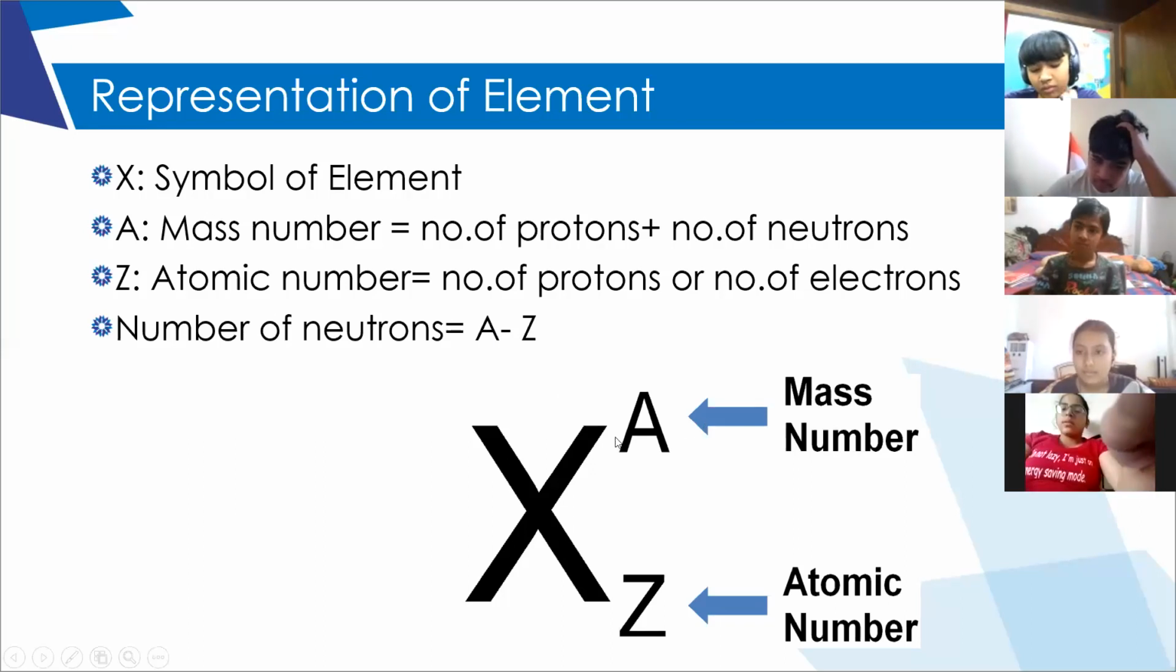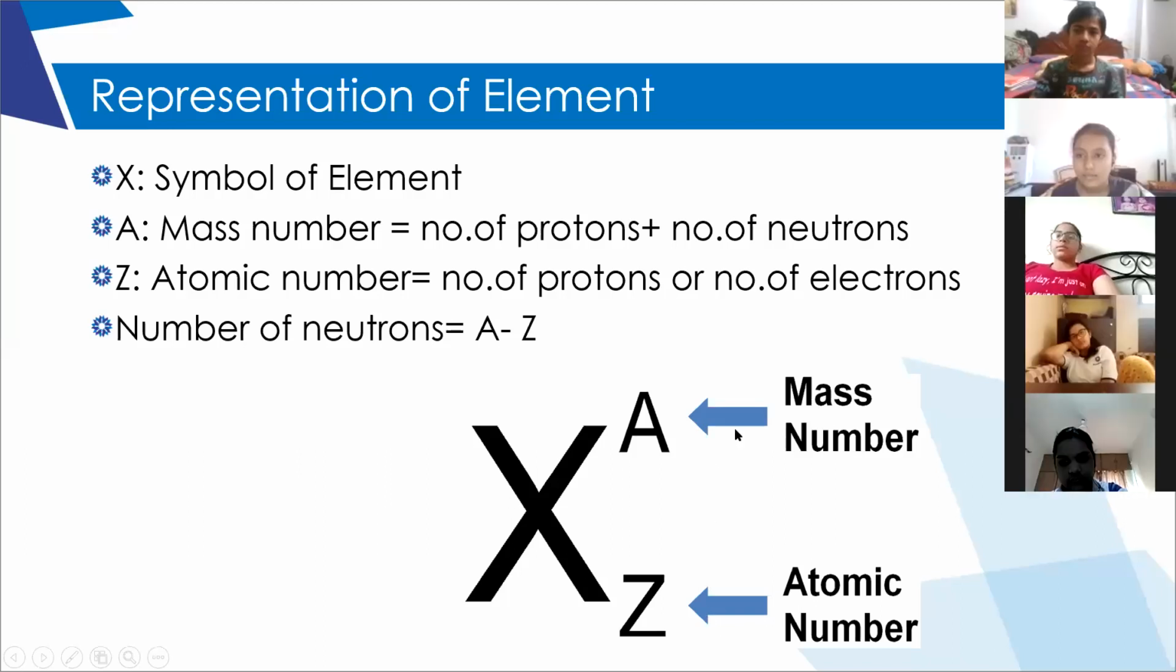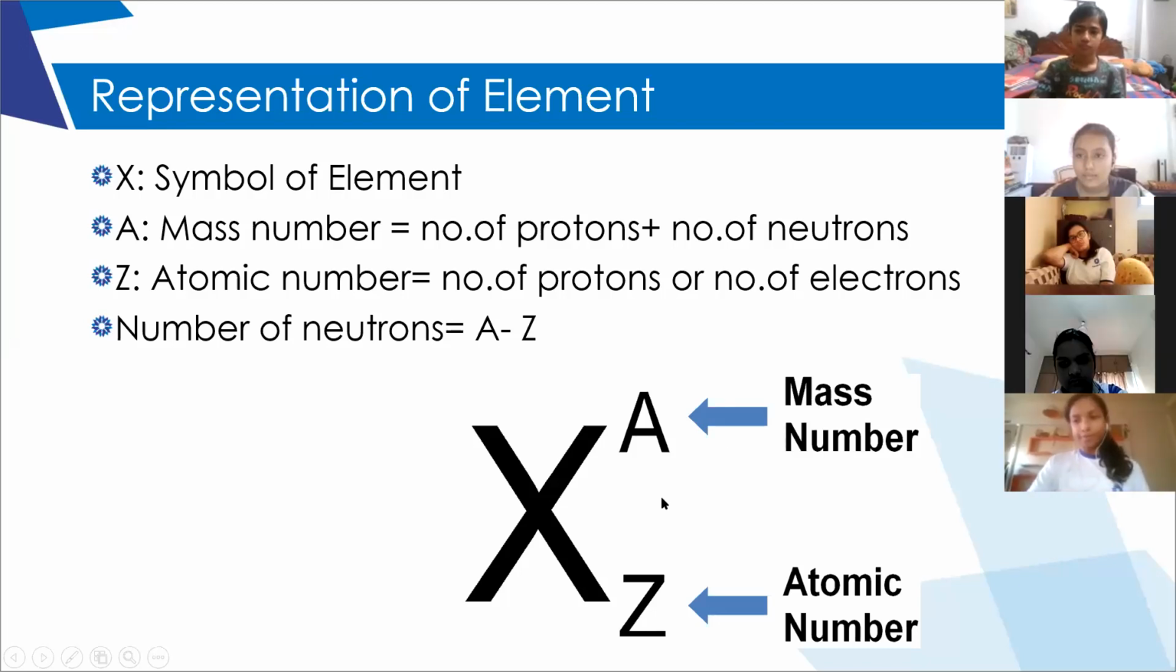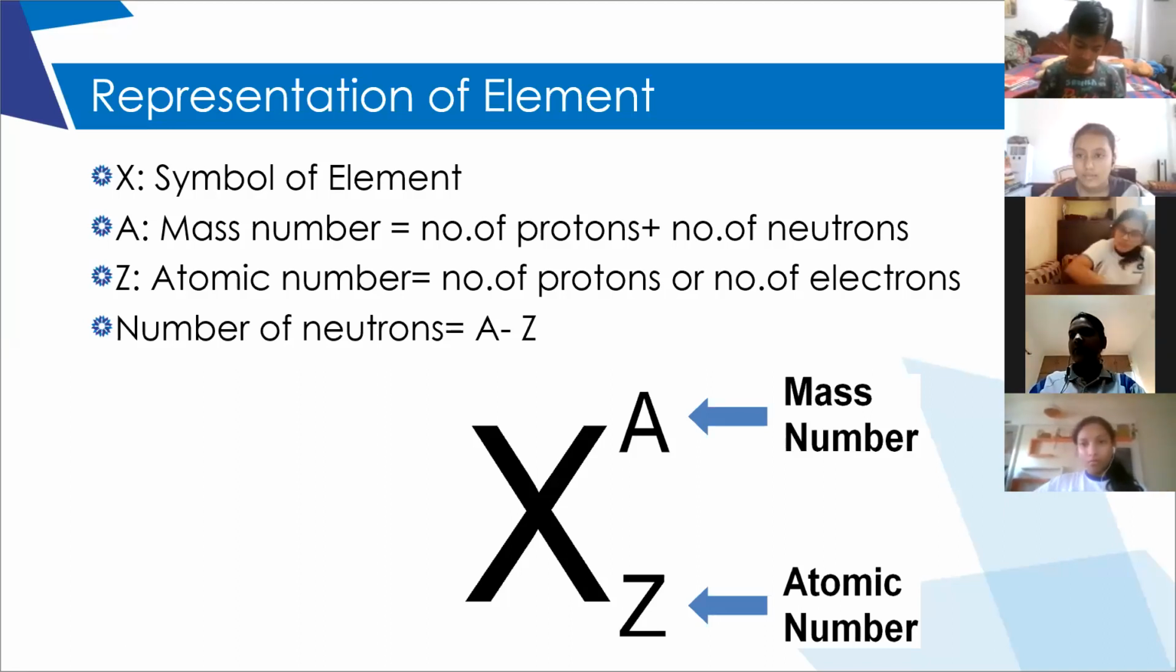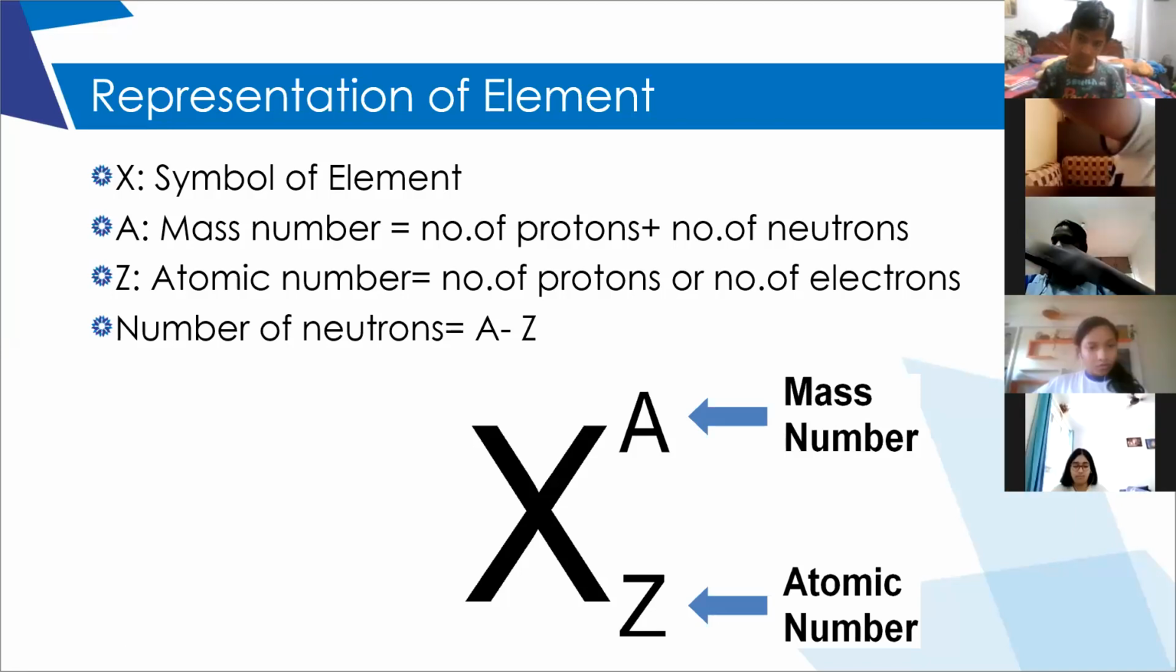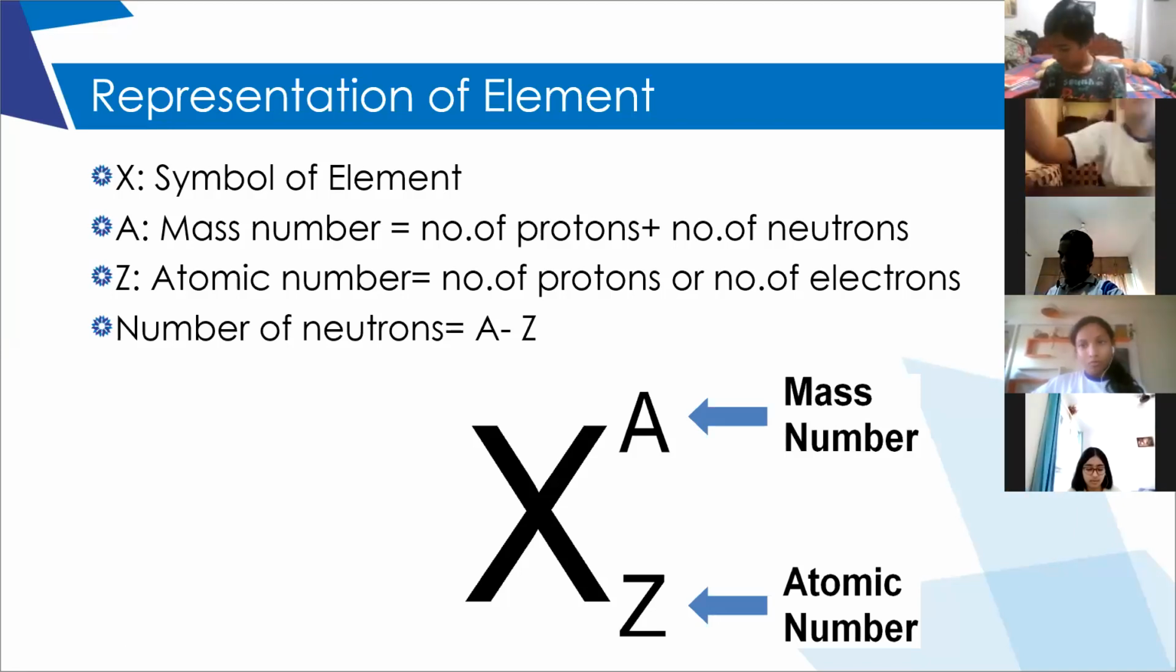So you have to write the symbol of the element, atomic number and mass number. Just write down the atomic number and mass number. I'll tell you the mass number. Phosphorus: atomic number is 15, mass number is 31. Can you repeat? Phosphorus, atomic number 15, mass number 31.